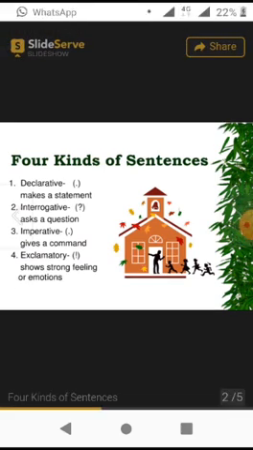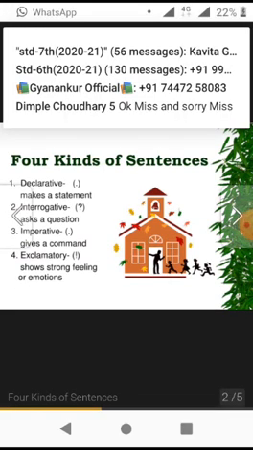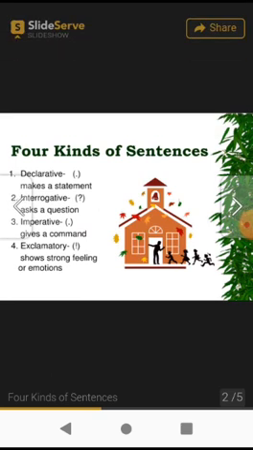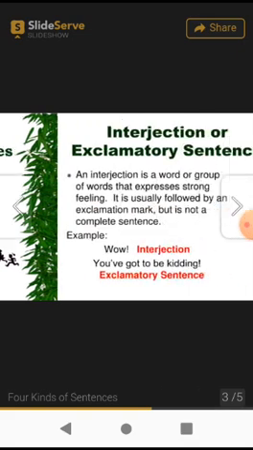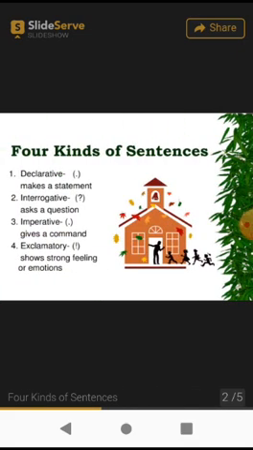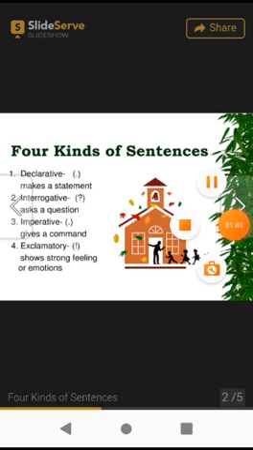Now here you can see the 4 kinds of sentences are there, and there is a punctuation mark. You can see in the bracket punctuation marks are given. So in your exams, if we give you a question like you have to identify the following sentence, with the help of the punctuation mark also you can identify which kind of sentence that statement is.